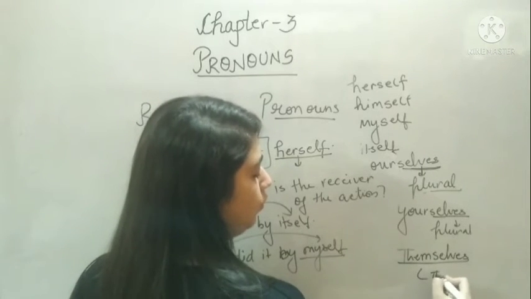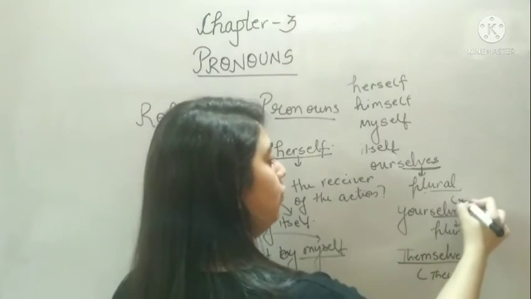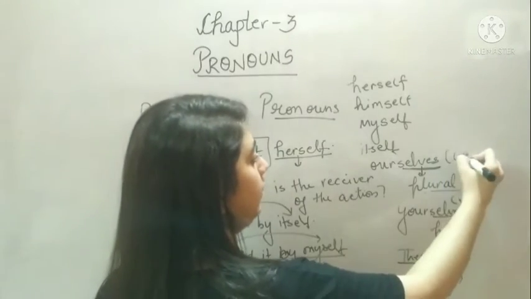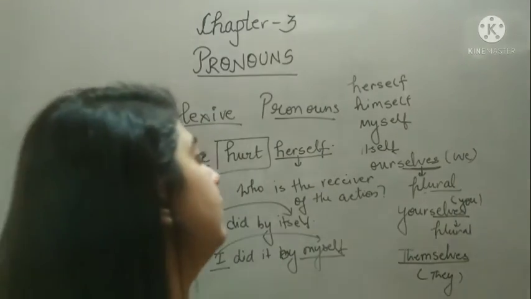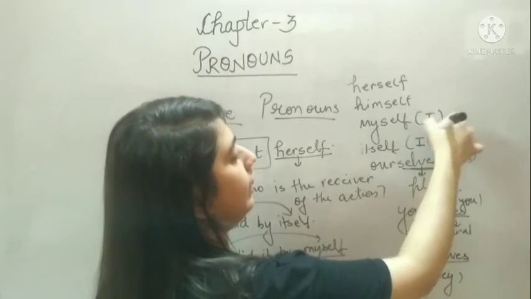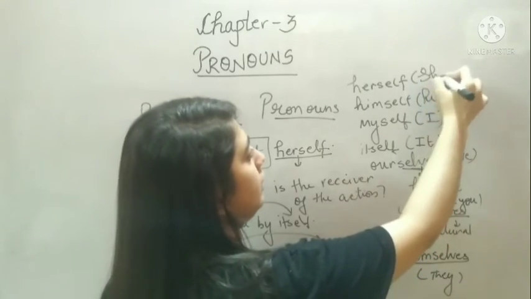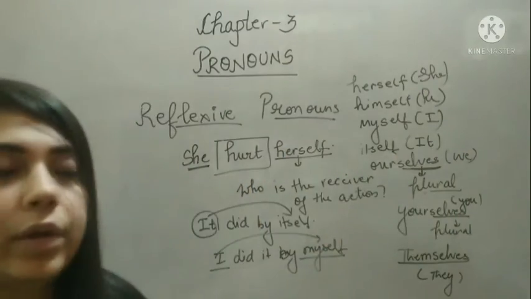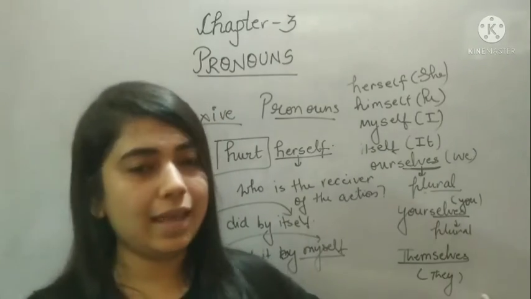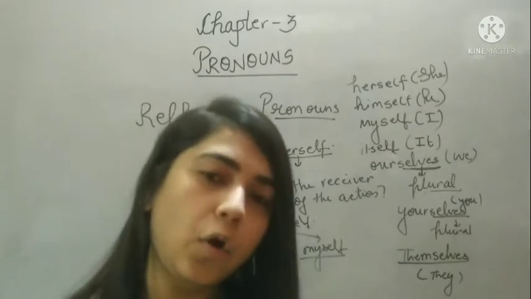For they, you can use themselves. For you, you can use yourselves. For we, we can use ourselves. For it, itself. For I, myself. He, himself. She, herself. Okay? These all are the hints that you can look in the sentence, and you can choose your reflexive pronoun accordingly.